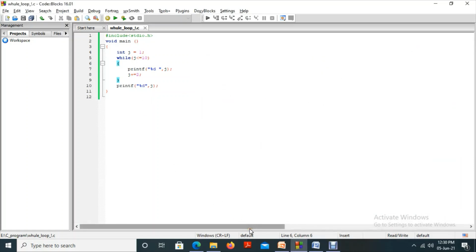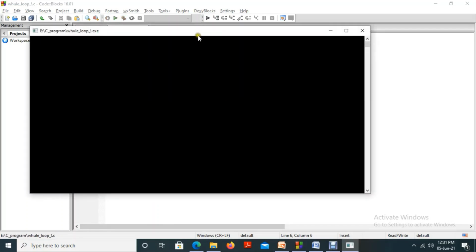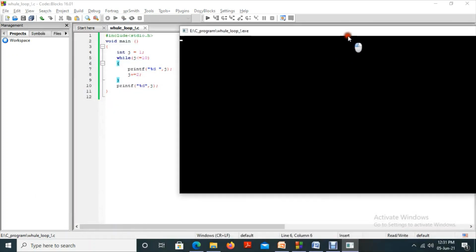You will get an output like this, so the output screen will look like this: 1, then it is incremented by 2, so 3, then 5, then 7, and so on.